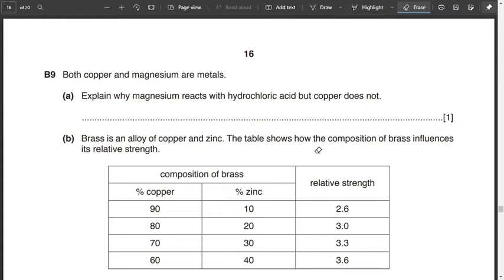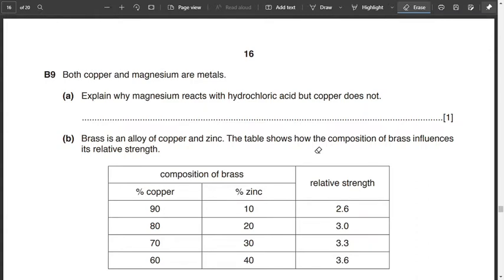Alright, so moving on to section B, question number 9. Both copper and magnesium are metals. Explain why magnesium reacts with hydrochloric acid but copper does not. The question tells us that magnesium is the one that can react with hydrochloric acid, but copper does not react. It is because magnesium loses electrons more easily than copper does. Alright, so that is why it reacts with hydrochloric acid.